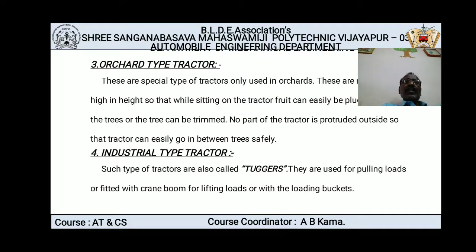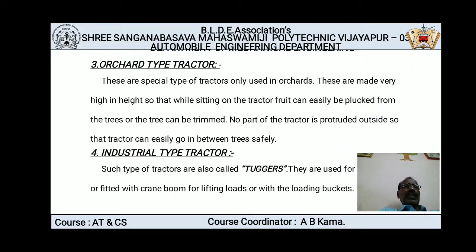Next, the third one is the orchard type of tractor. First of all, let us try to understand what we mean by orchard. The general meaning of orchard is nothing but a small field where we only grow fruits or flowers. Such fields are called orchards. Now, these are special types of tractors used only in orchards. While sitting on the tractor, fruit can easily be plucked from the trees, or the trees can be trimmed. No part of the tractor protrudes outside, so that the tractor can easily go in between the trees safely.